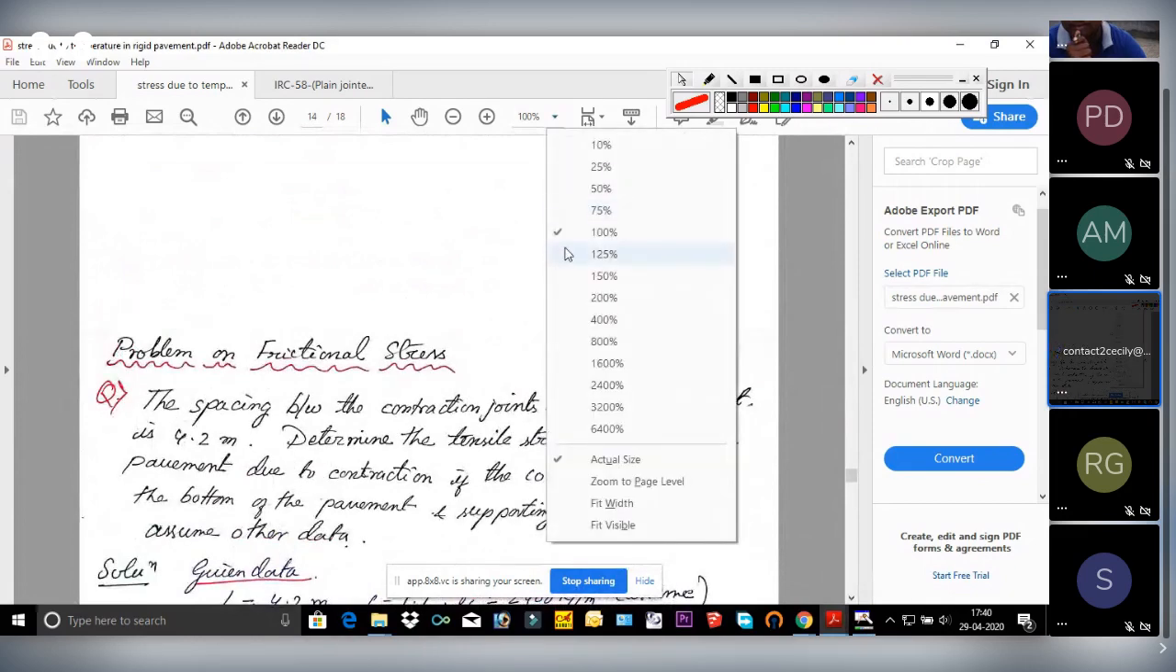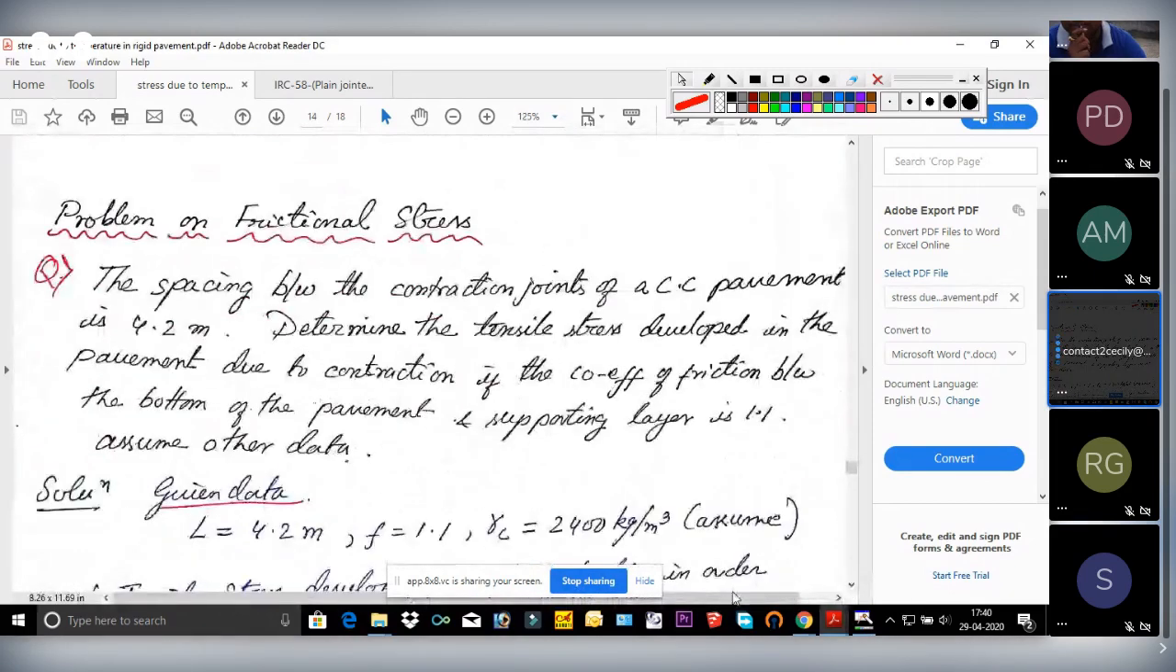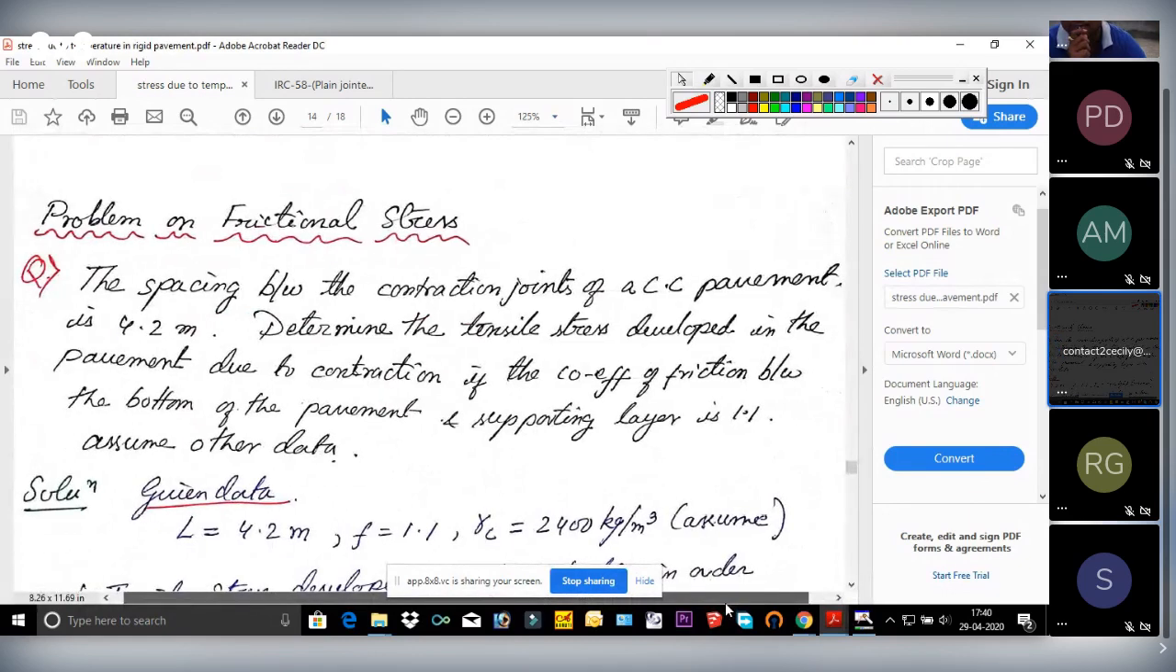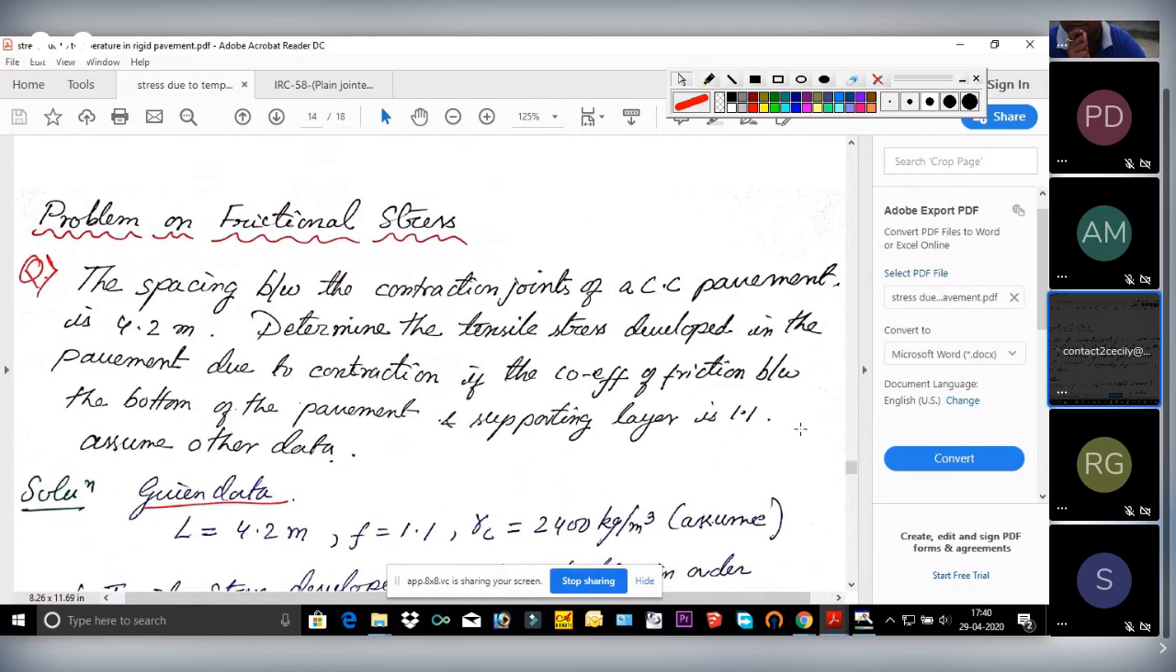See, this is a problem. Please do it. What they have given: the spacing between contraction joints of the CC pavement is 4.2. Right? What did I say?